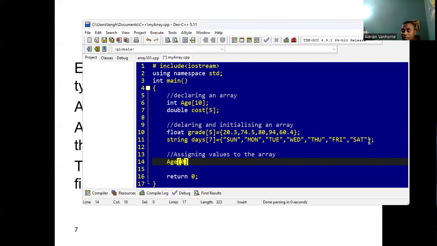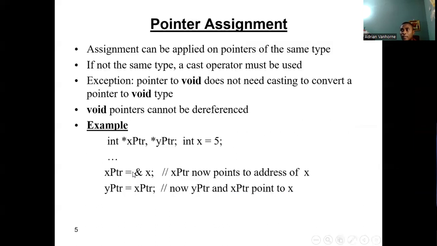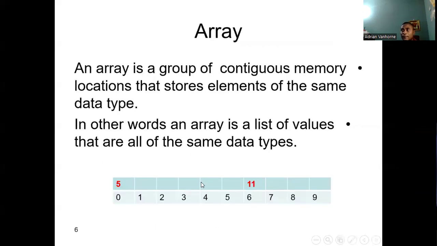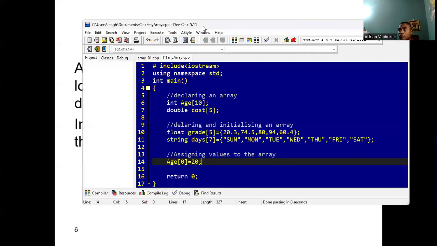So if my age was 20, I would say age 0 is equal to 20. And that would basically put 20 at the first index of this age array. Let's assume that this is the representation of the age array. If we say age 0 is equal to 20, it simply means that we are putting 20 right here.